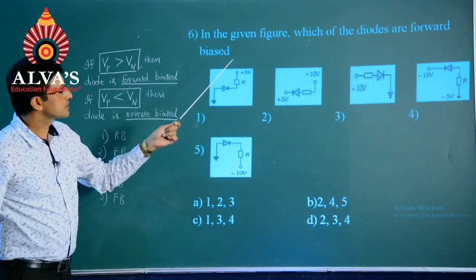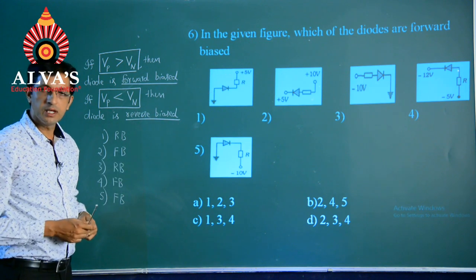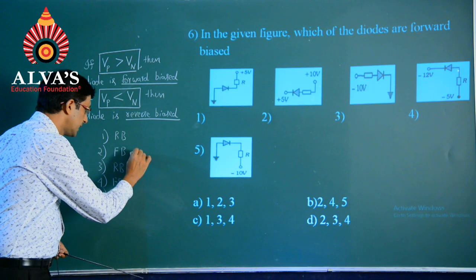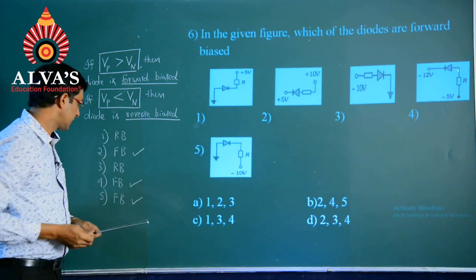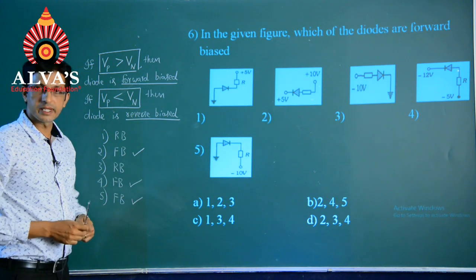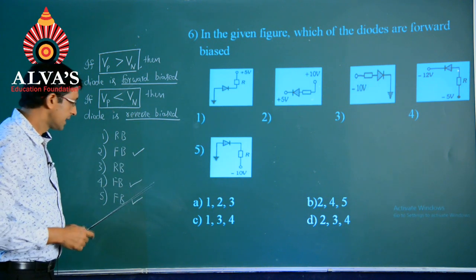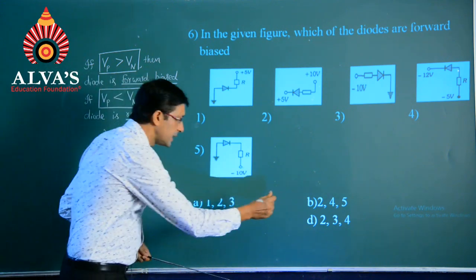And our question was which diodes were found to be forward biased, and we find that the second one, the fourth one and the fifth one happens to be the forward biased conditions, and hence the option B.